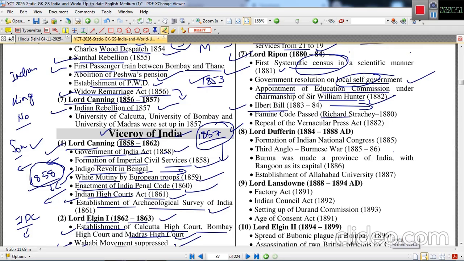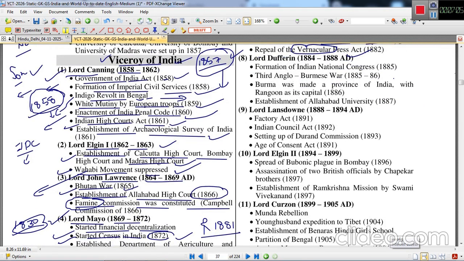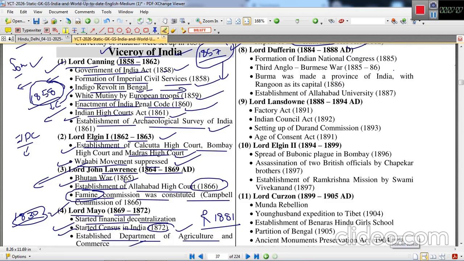Famine Code passed by Richard Strachey committee, and he also repealed the Vernacular Press Act, which was passed under the viceroyalty of Lord Lytton. Next was Lord Dufferin. The most important thing that took place was the formation of the Indian National Congress by A.O. Hume and his camaraderie. Third Anglo-Burmese War took place 1885 to 1886. Burma was made a province of India with Rangoon as its capital in 1886, and establishment of Allahabad University took place in 1887.